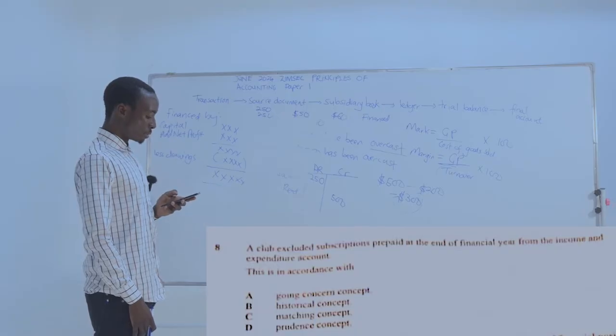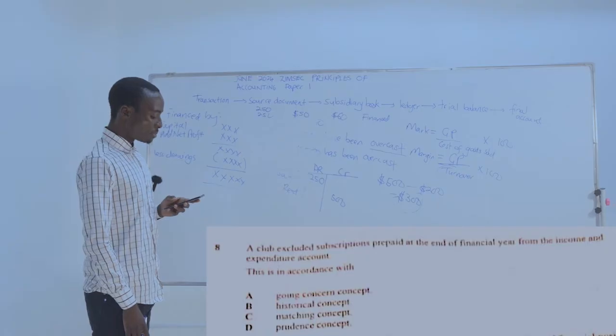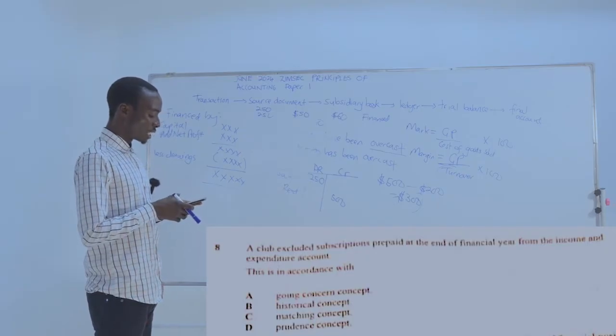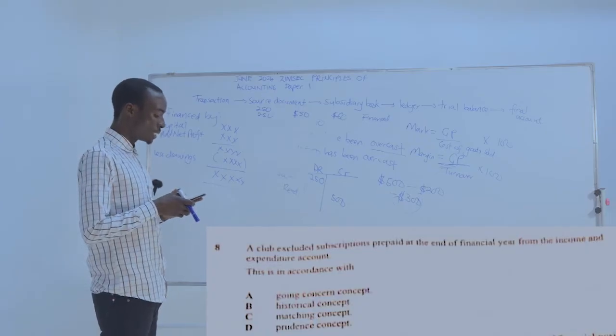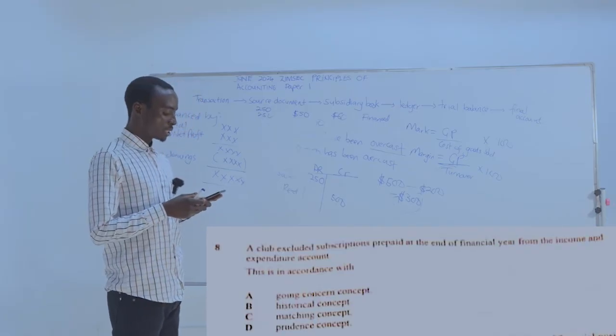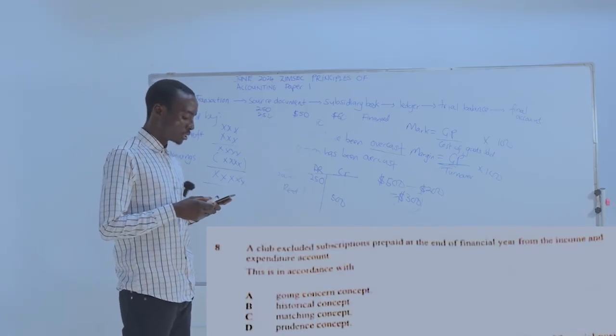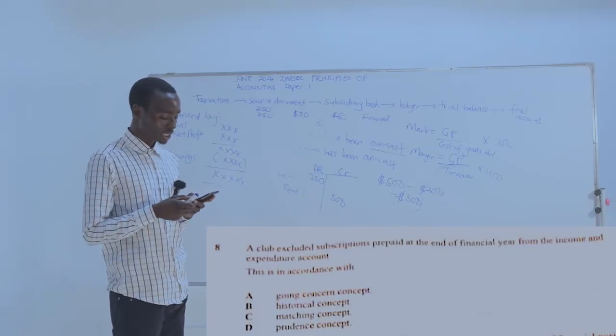A club excluded subscriptions prepaid at the end of the financial year from the income and expenditure account. This is in accordance with, right? A, we've got going concern concept.